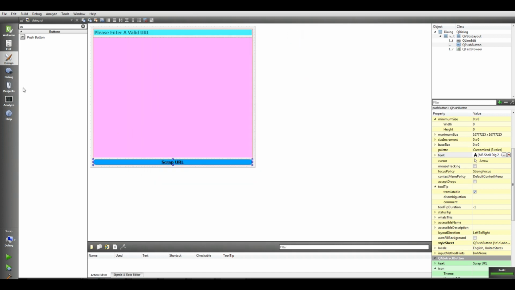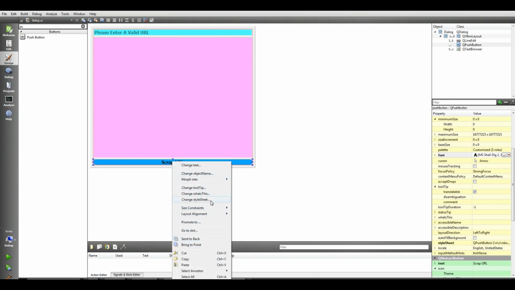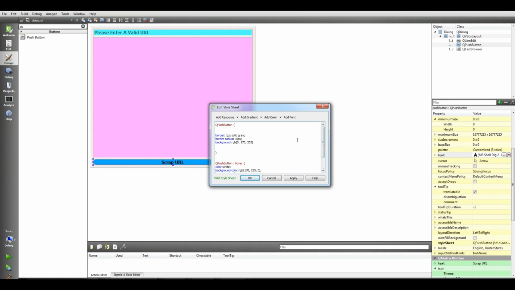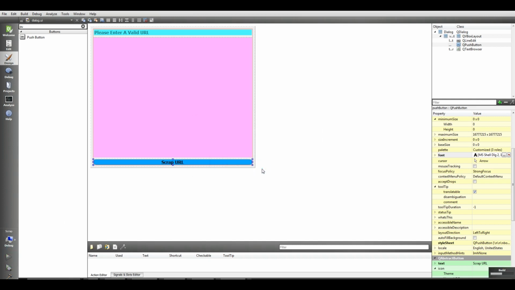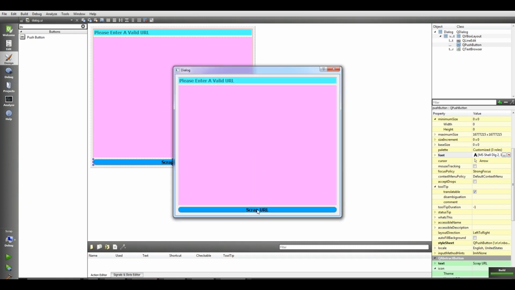Why it's not working? Let me check it again. Change style sheet, and if I change the RGB color to something like, for example, 66011, now let me run this. Why it's not working?